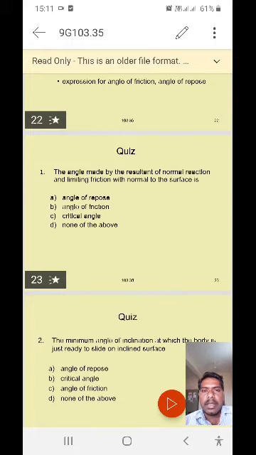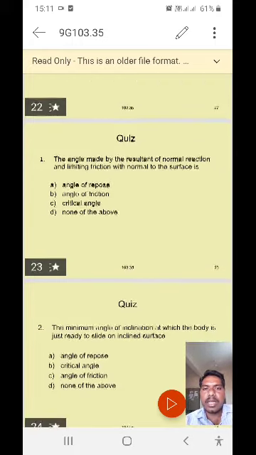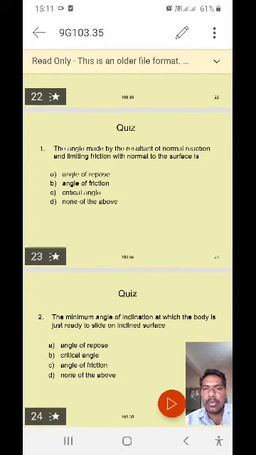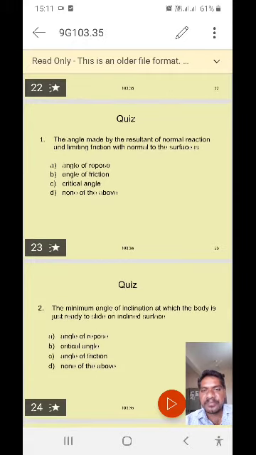The angle made by the resultant of the normal reaction and the limiting friction with the normal to the surface is: option A, angle of repose; option B, angle of friction; option C, critical angle; option D, none of the above.